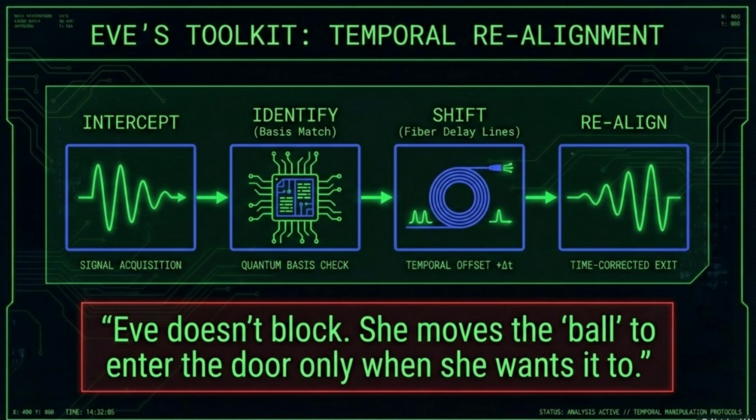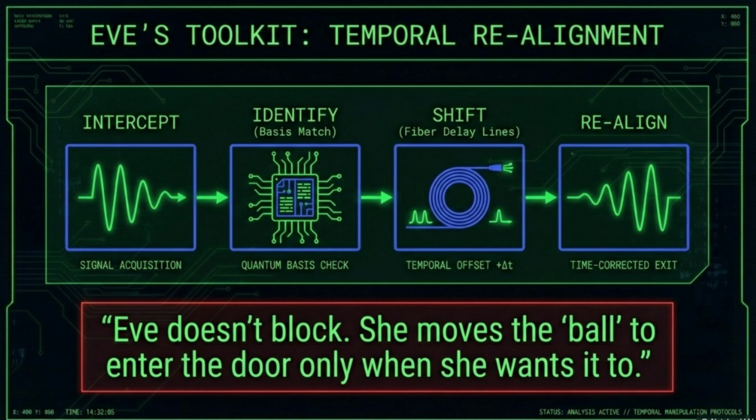Now that we have quantified the hardware's vulnerability, let's analyze the tactical execution. This is Eve's toolkit. A common misconception is that an eavesdropper must block or alter the quantum state to succeed. In this forensic model, Eve does neither. Her primary tool is temporal realignment. The process begins with signal acquisition, where she intercepts the pulses traveling from John and Jennifer. In the identify stage, she performs a quantum basis check to determine if the state matches her guess.